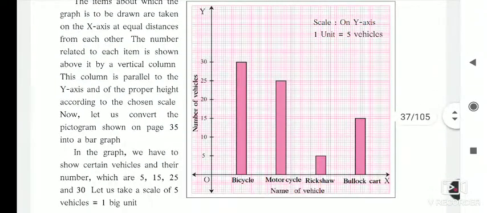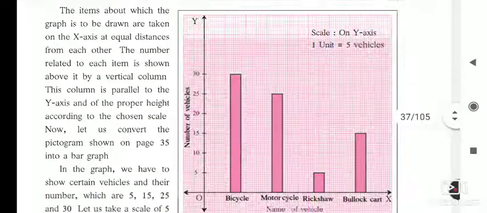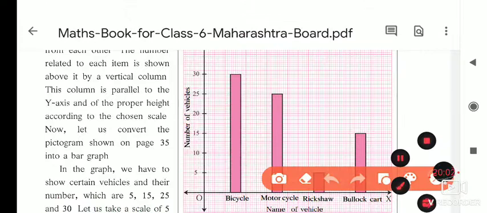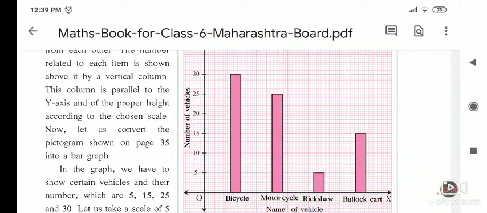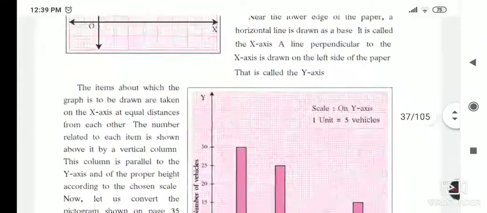After drawing this, how the graph is plotted and this scale, I will explain in the next lecture. So today all of you bring the graph notebook, then we will take the next part of the lesson tomorrow.